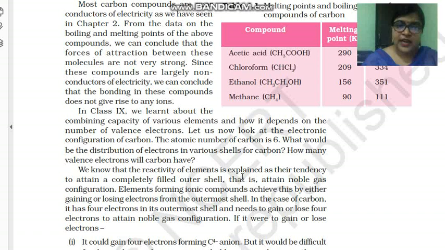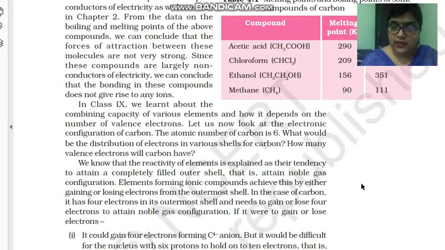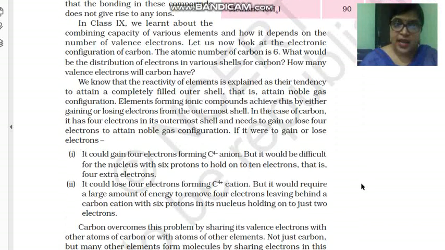We know that the reactivity of an element is explained by its tendency to attain a completely filled outer shell. In order to attain the noble gas configuration or stable configuration, elements forming ionic compounds achieve this either by gaining or losing electrons. So if I talk about gaining and losing electrons, 2 conditions will be there, children. Carbon could gain 4 electrons, and then it forms the C4 minus anion.